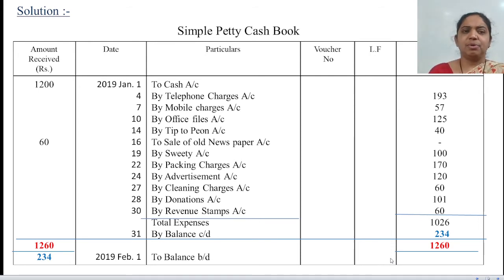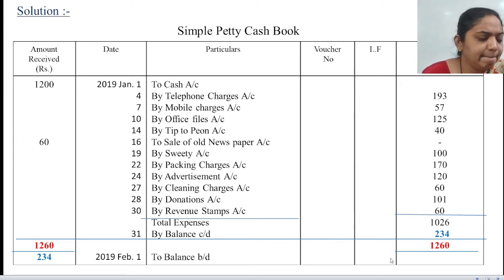That means what you receive will be on debit, what you pay will be on credit. It's very simple over here. You do not have to denote it with debit and credit, but it can be understood that the receipt side will be the amount received, and when you pay, it will be the payment side. So mobile charges, you paid the amount, so 157 you will write on the payment side.